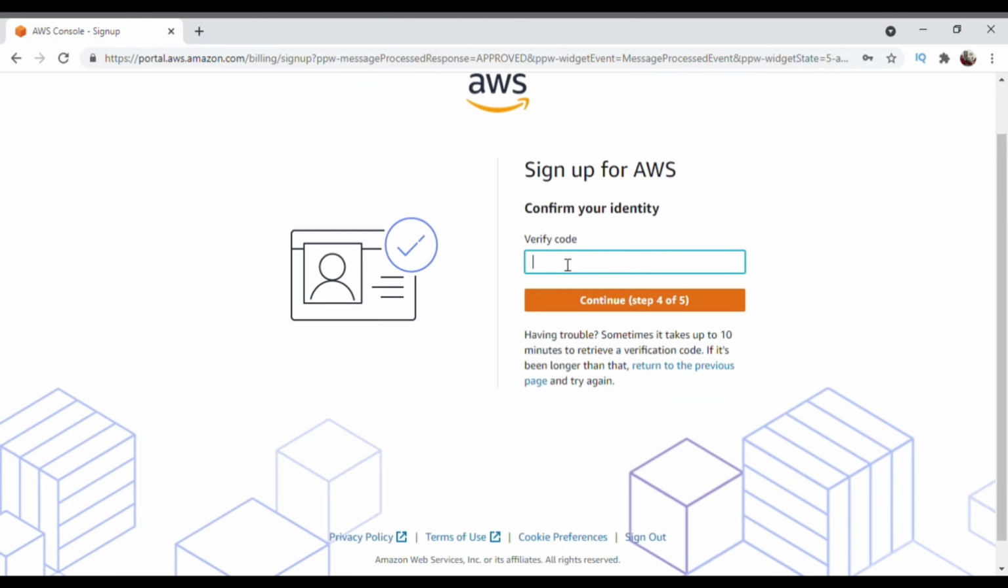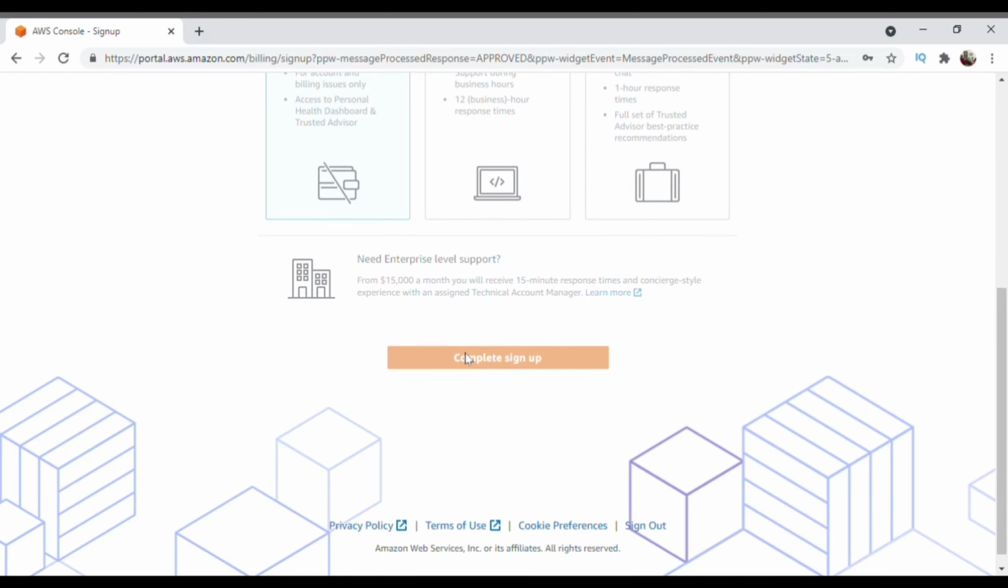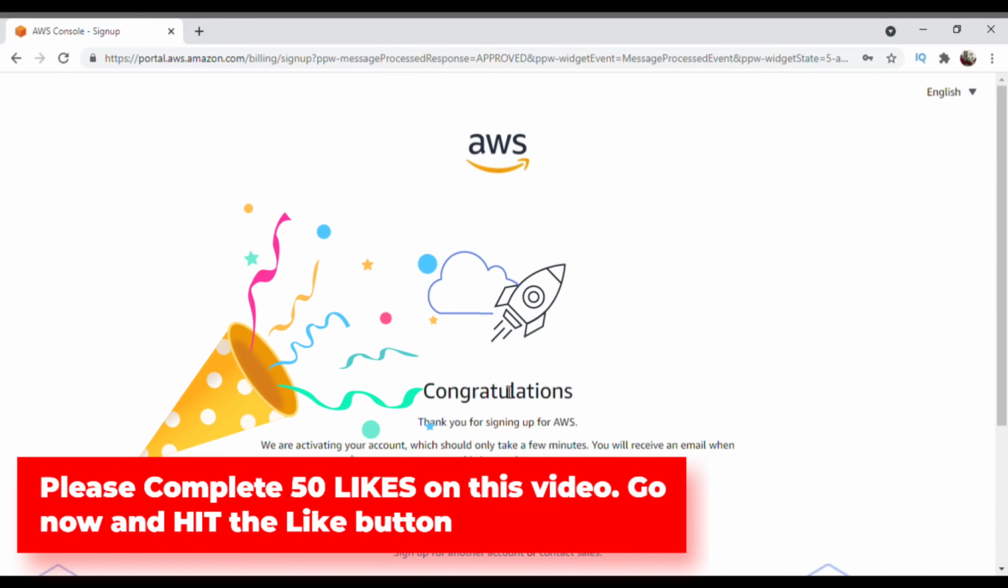Now you will need to verify your mobile number. Enter a valid mobile number and verify your mobile number by entering the OTP. After you enter your OTP, simply click on continue step. Now here select the free plan and click on continue step. And now you have successfully registered for the AWS account.